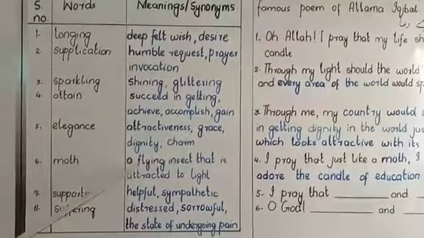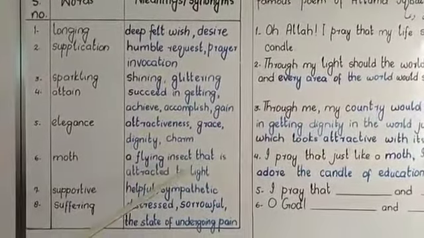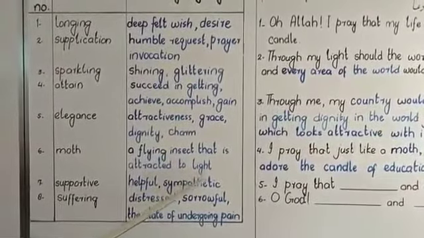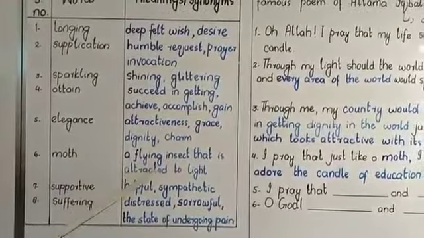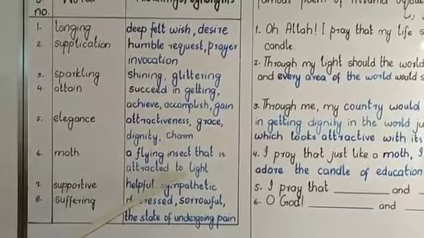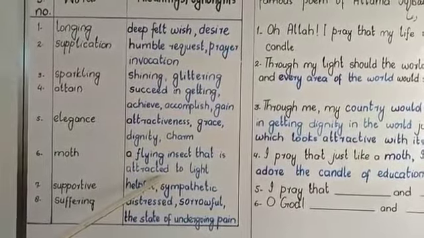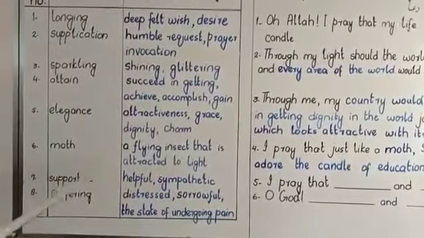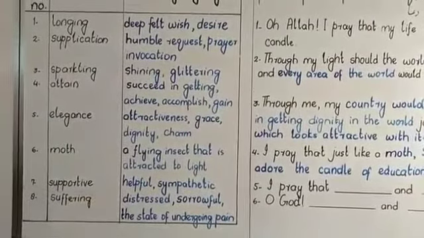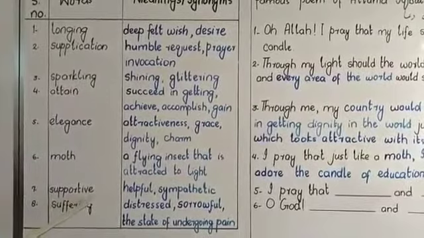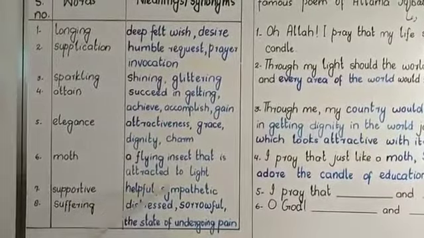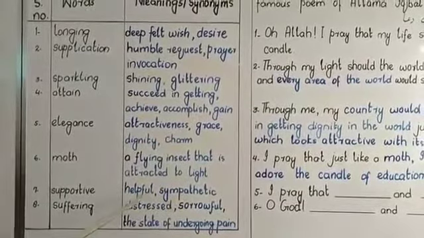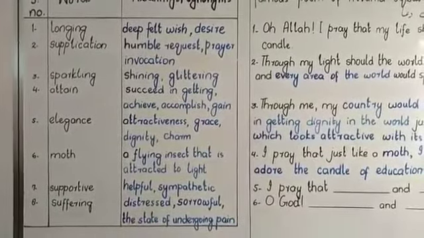A moth is a flying insect that is attracted to light. Moth एक कीड़ा होता है, उड़ने वाला कीड़ा होता है जो रोशनी की जानिब अट्रैक्ट होता है. उर्दू में इसको परवाना कहते हैं. The seventh word is supportive. Supportive means helpful, sympathetic, madadgar, hamdard.